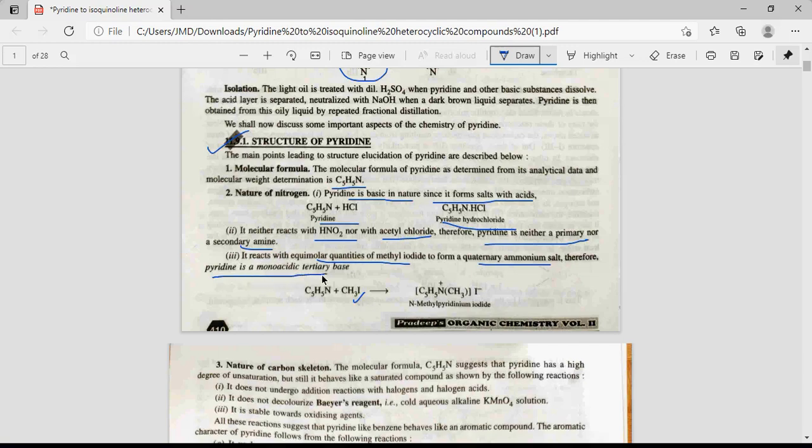So this pyridine is a monoacidic tertiary base. These different types of reactions tell us this. It shows basic nature by reaction with HCl, but it does not react with nitrous acid and acetyl chloride. This indicates it is neither a primary nor a secondary amine, but it reacts with methyl iodide to form a quaternary salt. So its nature is monoacidic tertiary base.